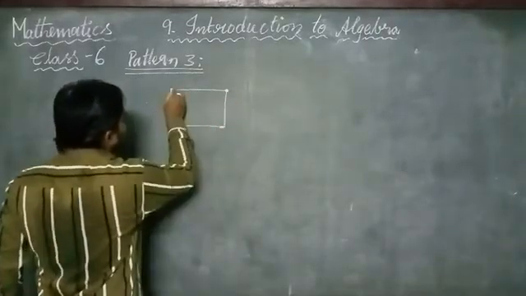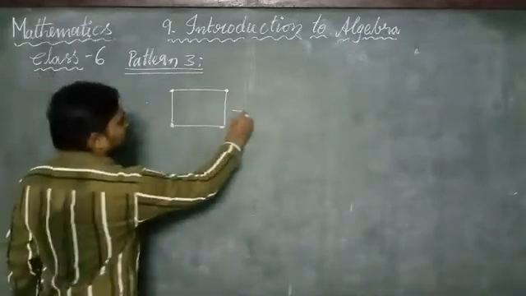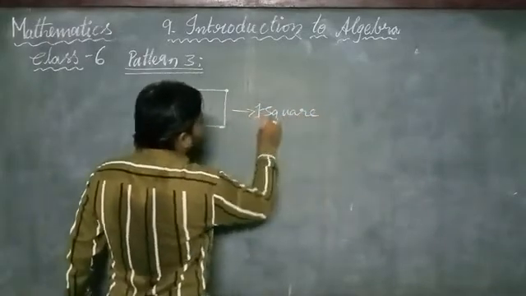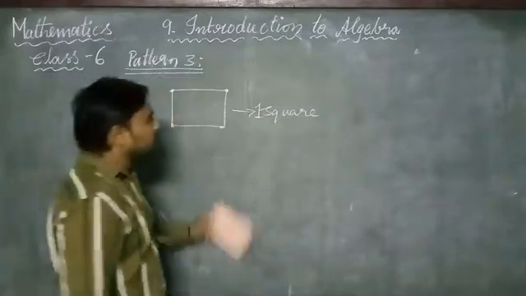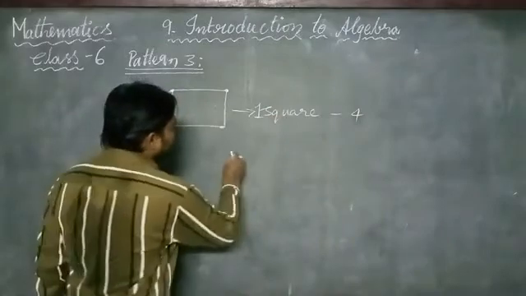For one square, it will require 4 matchsticks.